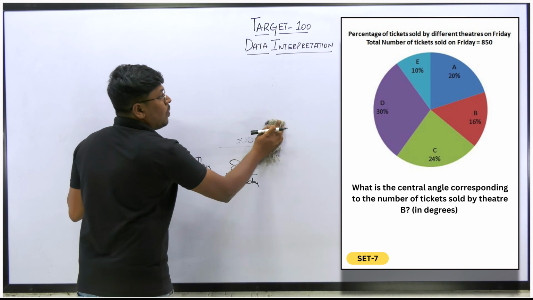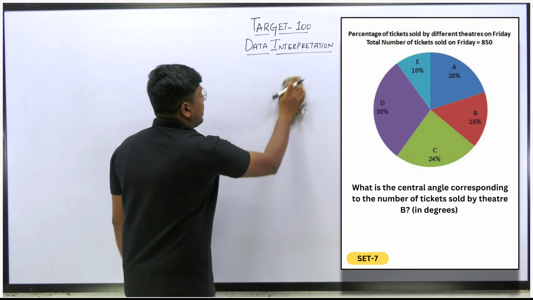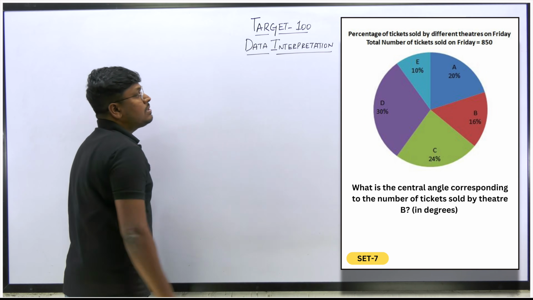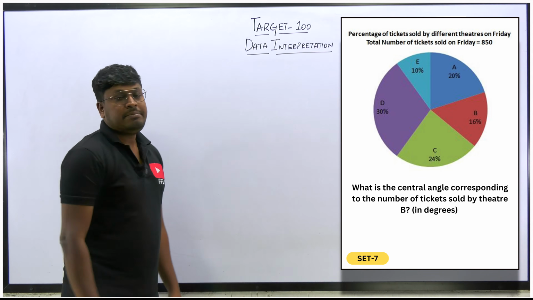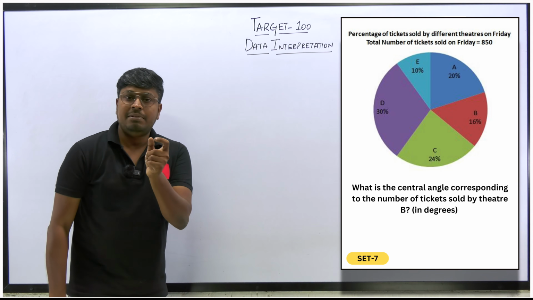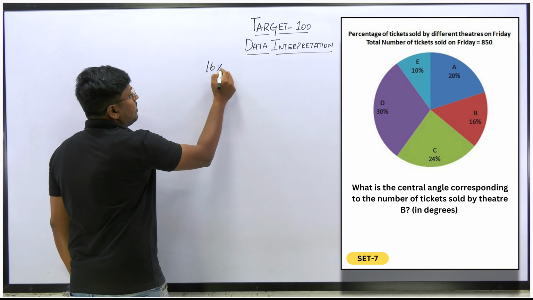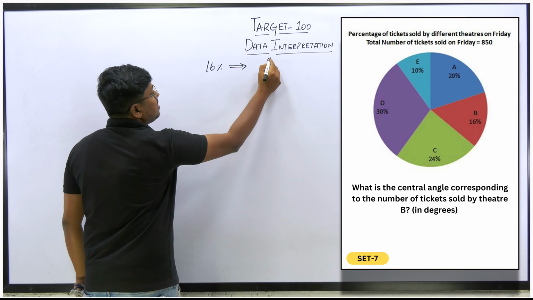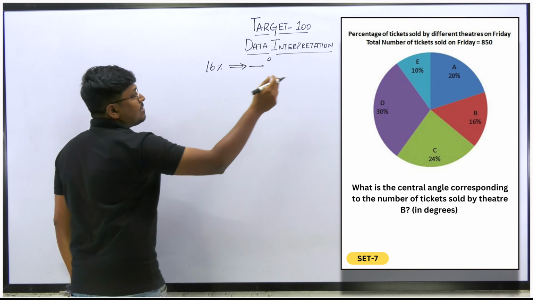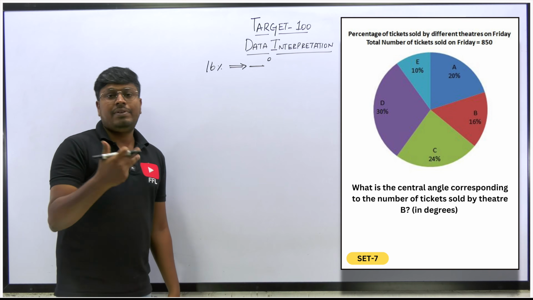So next, what is the central angle corresponding to the number of tickets sold by B? So the B is how much percentage? 16%, but we need to find it in terms of central angle. Central angle is nothing but we have to convert it in terms of degree. So this 16%, we have to convert the value in terms of degree, right? What is the central angle? Yes, we have to convert in terms of degree.